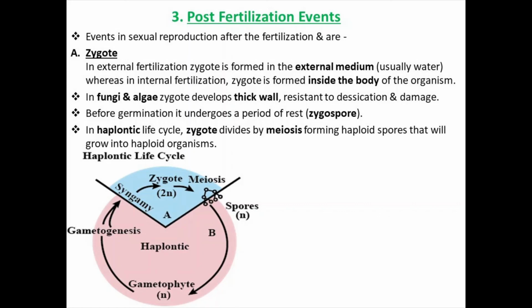If an organism is haploid, then in the zygote meiosis takes place, because the adult to be formed is n again.